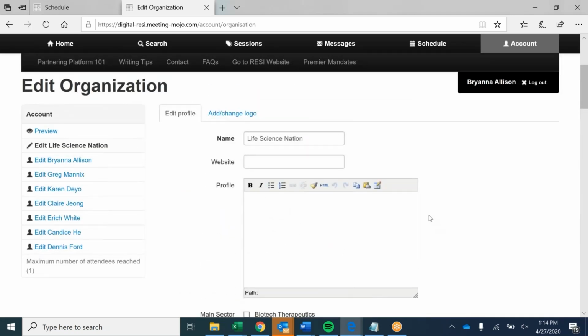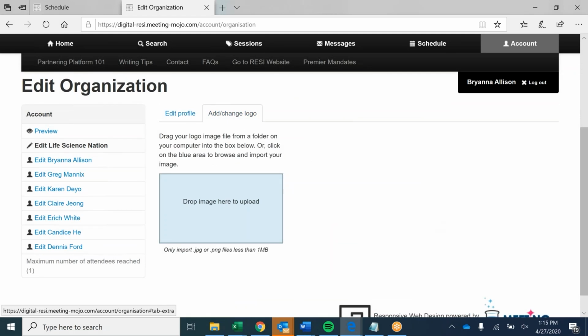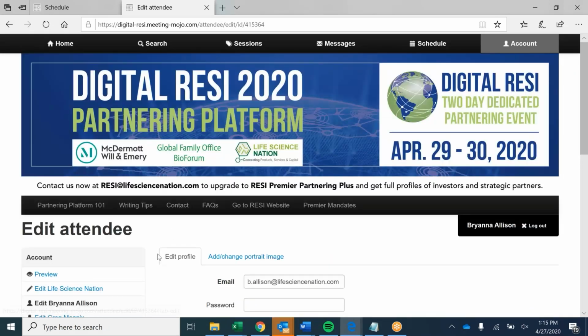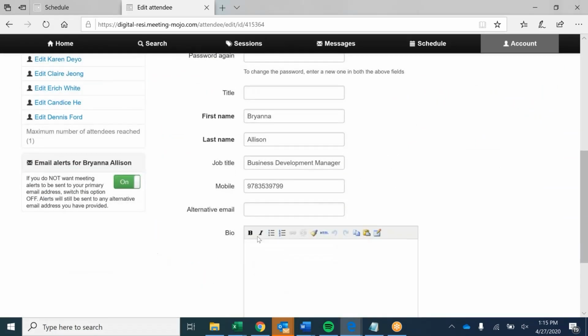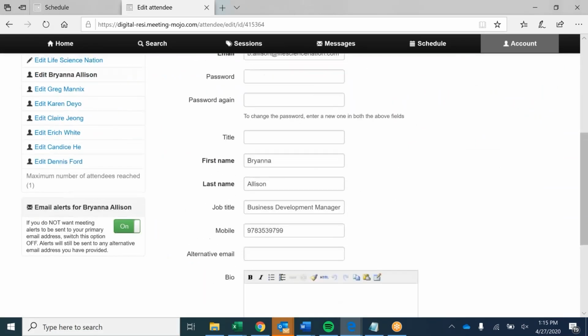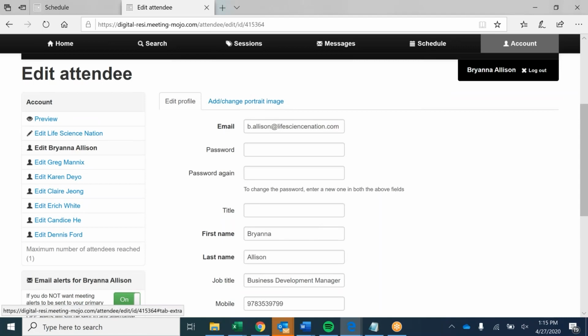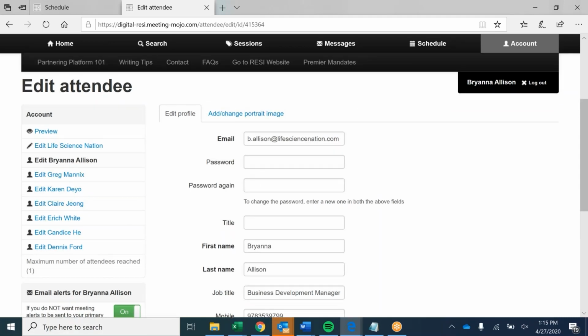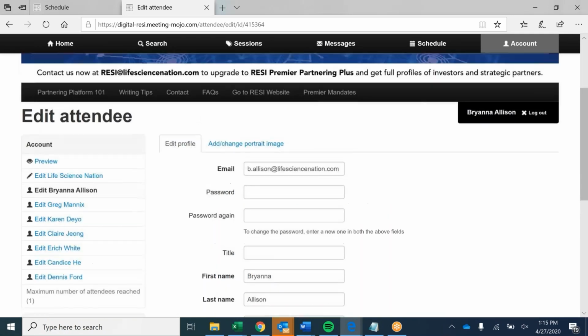And then just briefly, if you want to add a logo, you can do that here. You'll also have the option to create a personal bio. I would recommend it. And then if you'd like, you can add an image. If you need to change your password, you'll find that here. So once you finish doing that, you can start sending your meeting requests out.